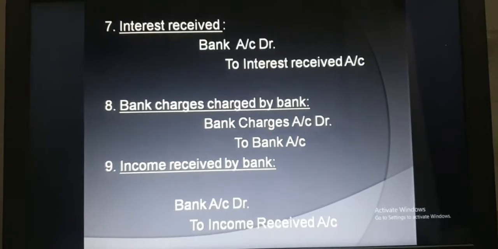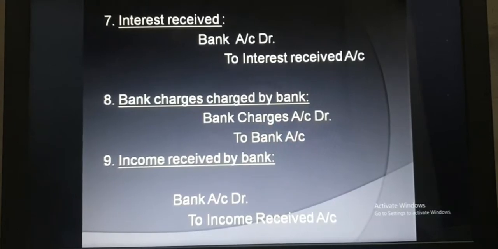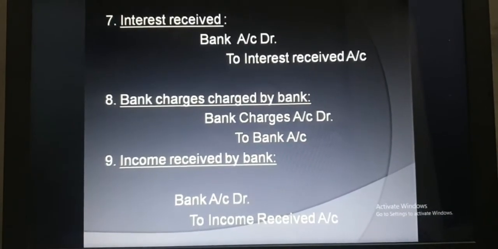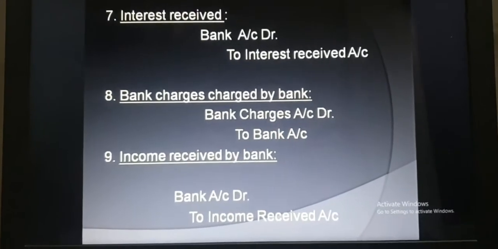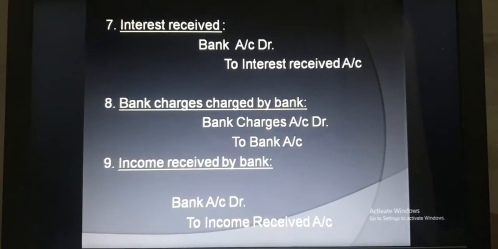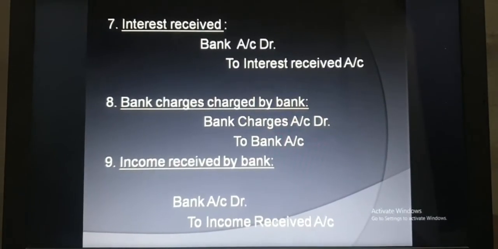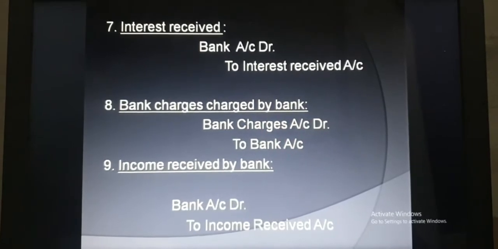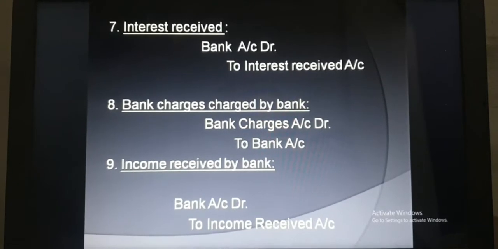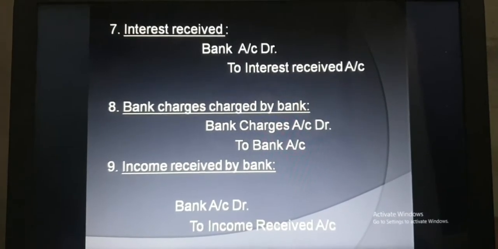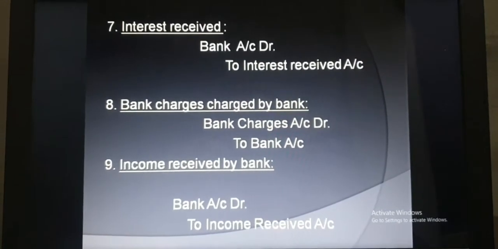Now bank charges charged by the bank. Sometimes the bank charges us, for example in case of any facilities provided by the bank. Bank charges are an expense for us, and as per the nominal account, bank charges will be debited and credited to bank account, because the bank never charges these from cash. They charge this amount from our bank account. So the entry will be bank charges account debit to bank account.